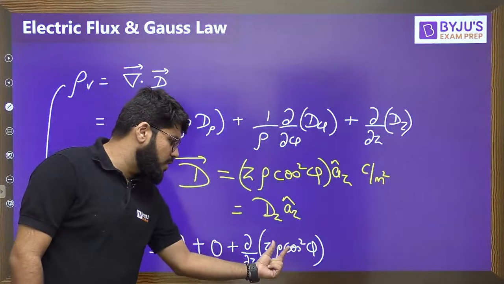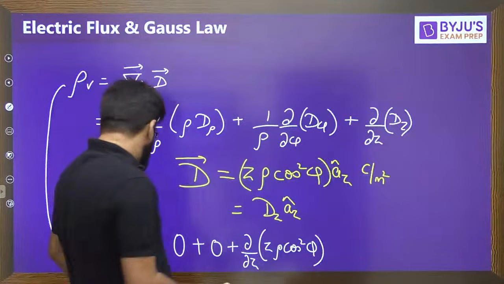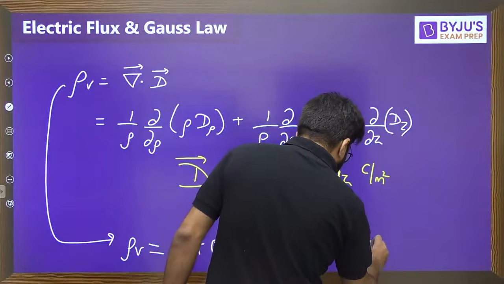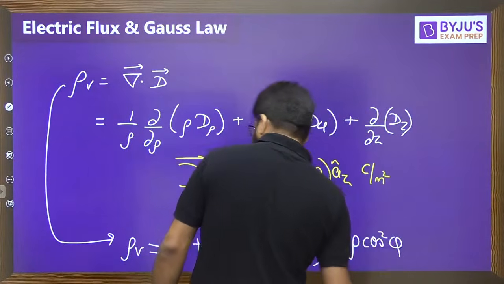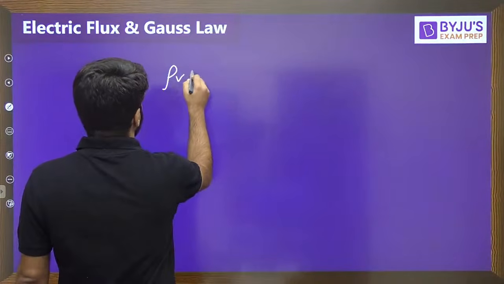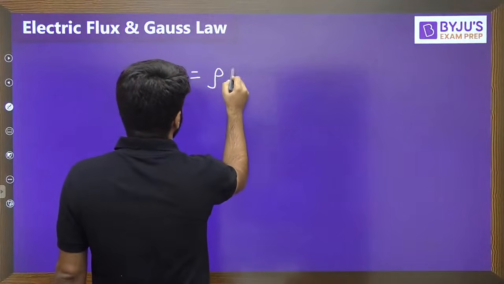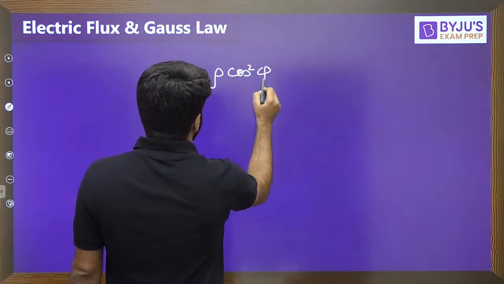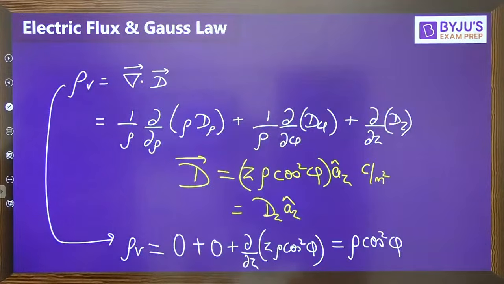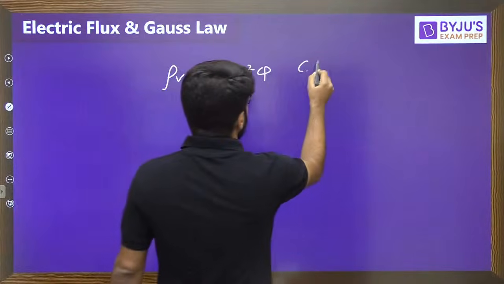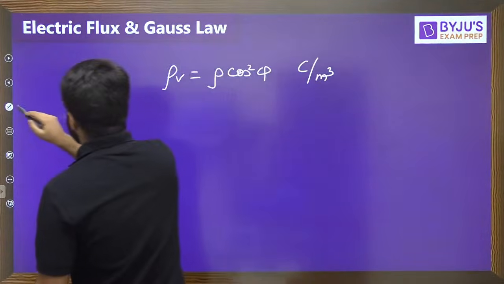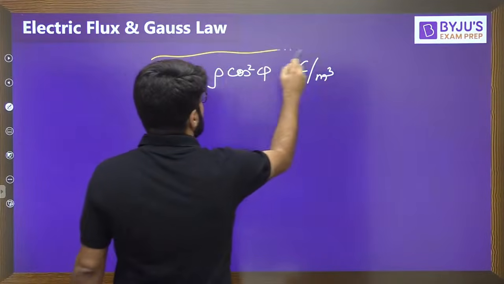So rho cos square phi is constant, derivative of z will be 1, so it is simply equal to rho cos square phi. We get an important answer: rho v is equal to rho cos square phi in the unit of coulomb per cubic meter, because it is the volume charge density.